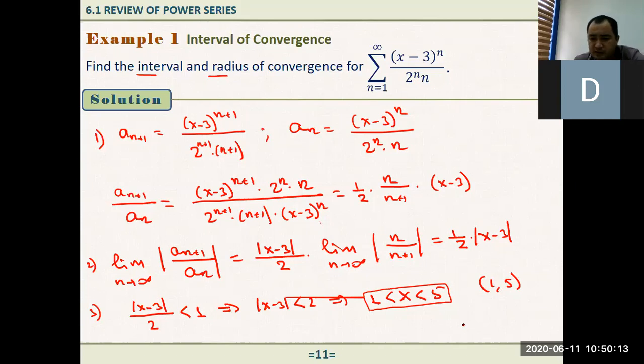The convergence means this. And how about the radius of convergence? Here, the absolute value of x minus 3 is less than 2. So the radius of convergence is equal to what? It is 2. And how about the center? Here, the center is 3, right?